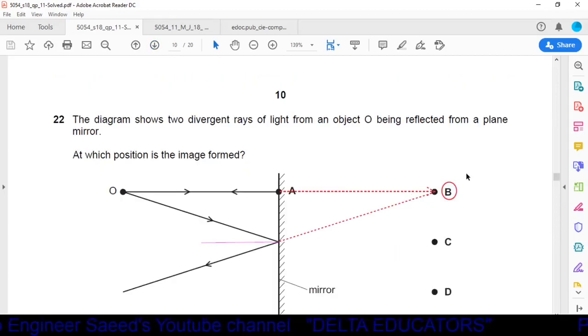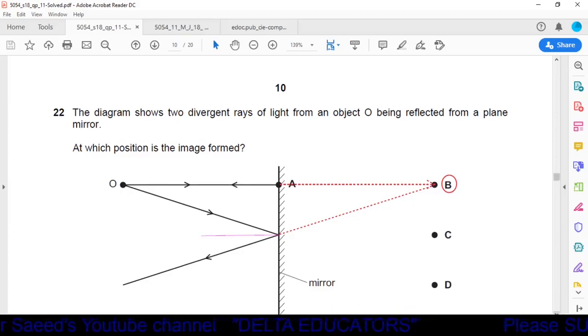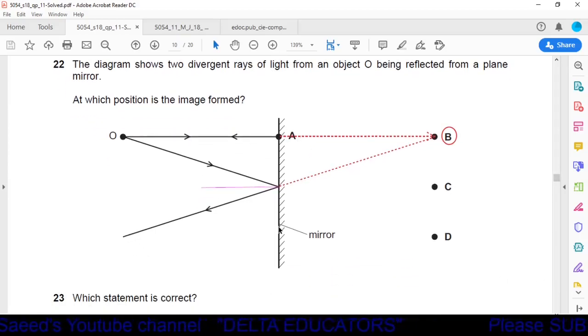Question number 22. The diagram shows two divergent rays of light from an object O being reflected from a plane mirror. At which point is the image formed? Here we have a plane mirror and an object. Two rays are coming from the object O. One ray is striking at point A and it is reflected back. One ray is striking at this point and it will rebound. It will be reflected back in the same medium obeying the laws of reflection.